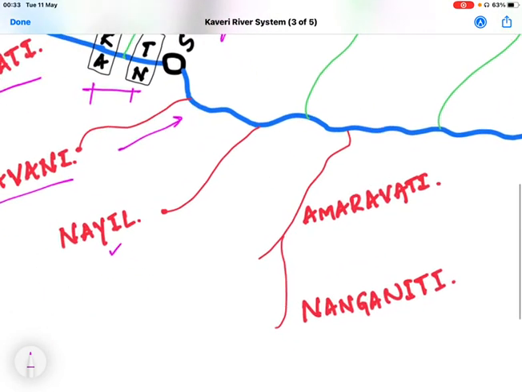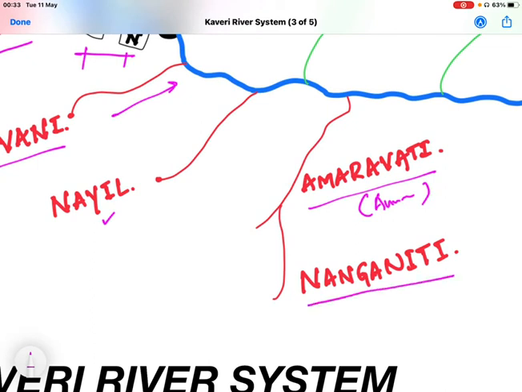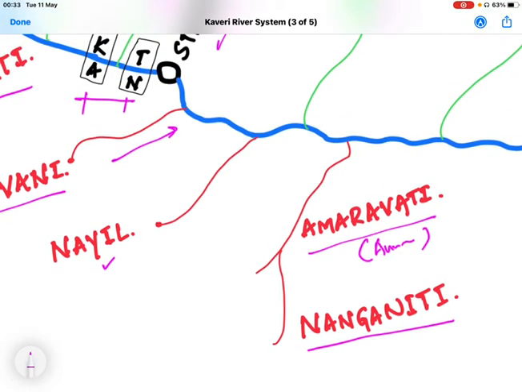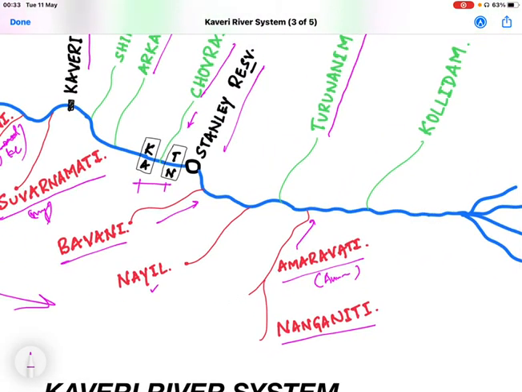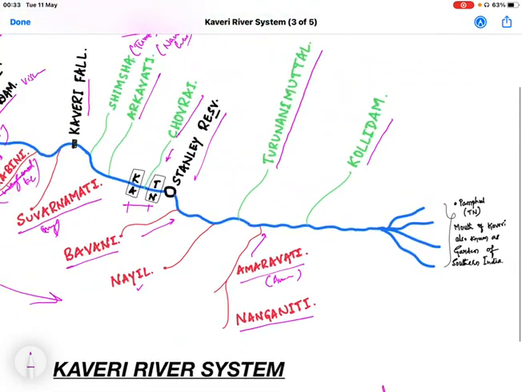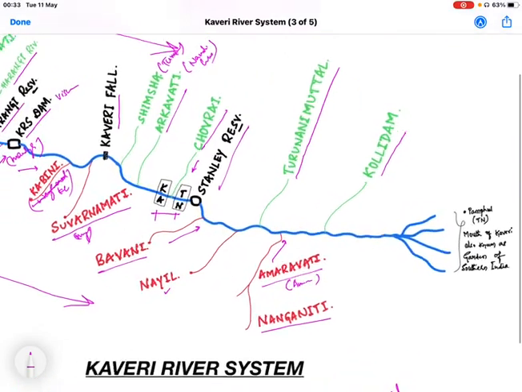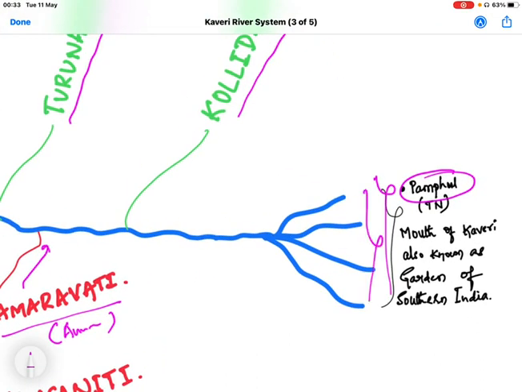And the right bank tributaries, which are Amaravati, which originates in Annamalai Hills, and its right bank tributary called Nanganji. The confluence of these two rivers joins the river Kaveri. And the last left bank tributary called Kollidam joins the river Kaveri. And the Kaveri river falls on the Poompuhar region in Tamil Nadu, and it finally falls on the Bay of Bengal. This is the mouth of the river Kaveri.